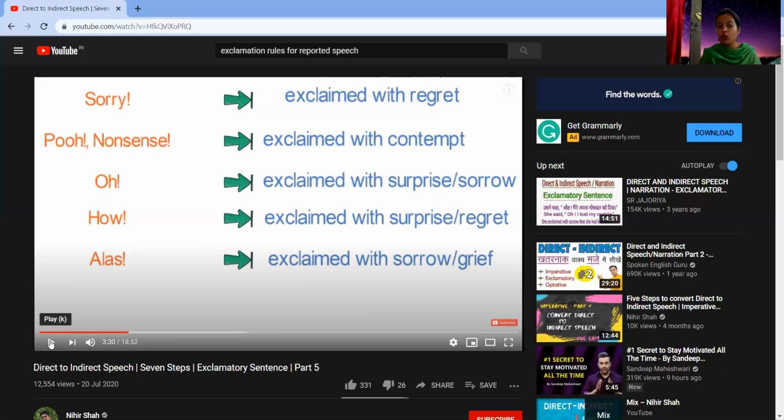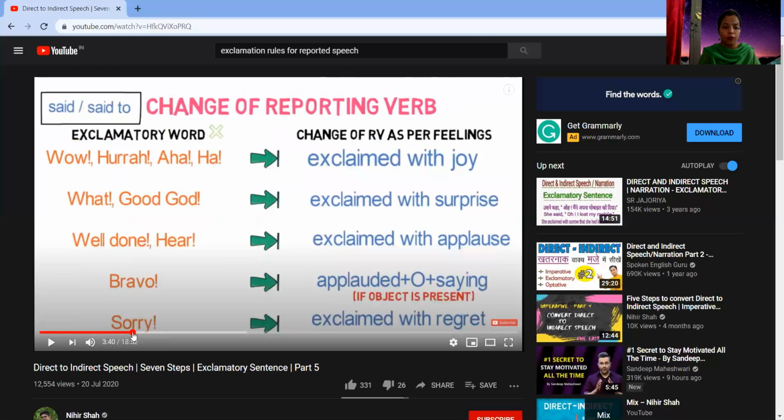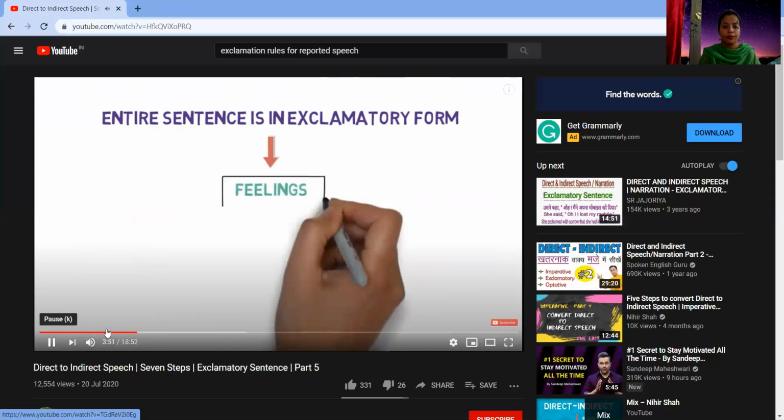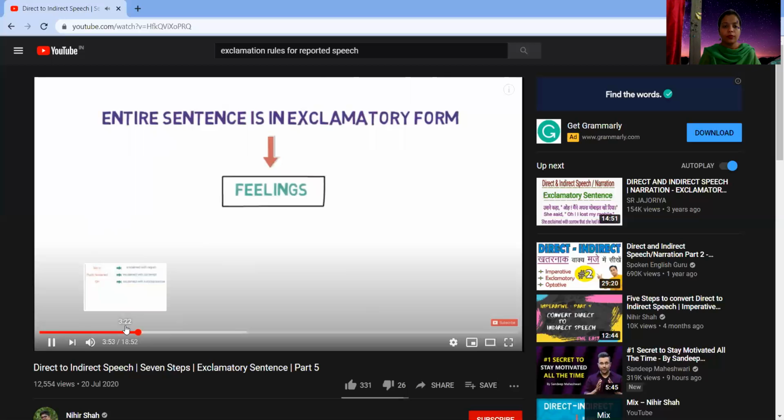The same goes for alas, which will have sorrow or grief. So you need to really take care of the reporting speech, what is there in the quoted version, and based on that, we need to change the reporting verb as we just studied.